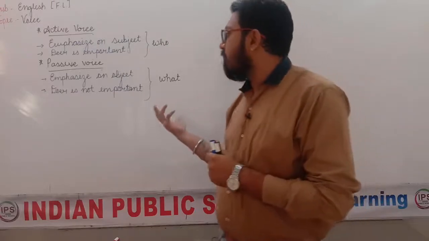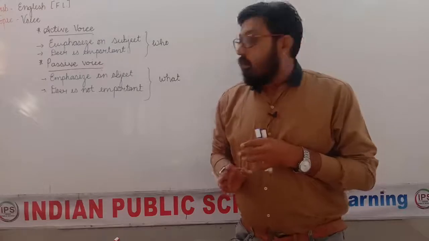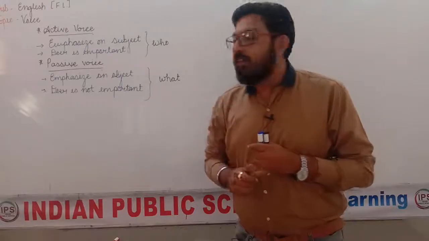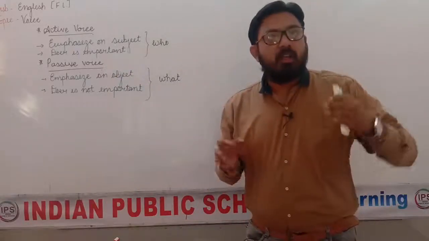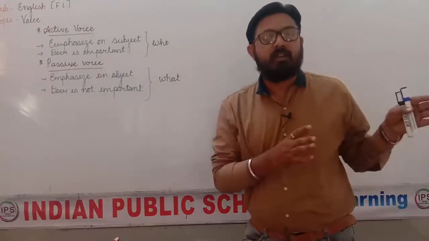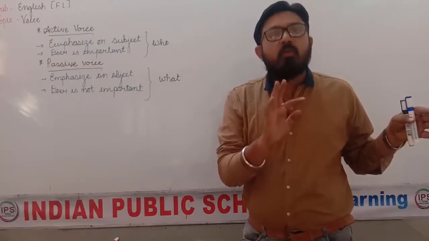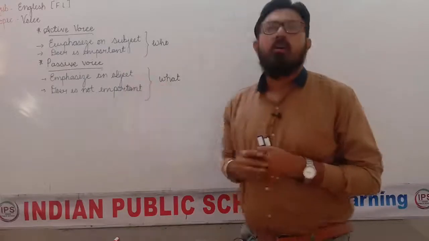What is done, what has been done, what is being done. Who is doing is not important. And that is the reason that in passive voice sentence sometimes we ignore subject, that means the doer, because we do not need the subject. We have to emphasize on the object.